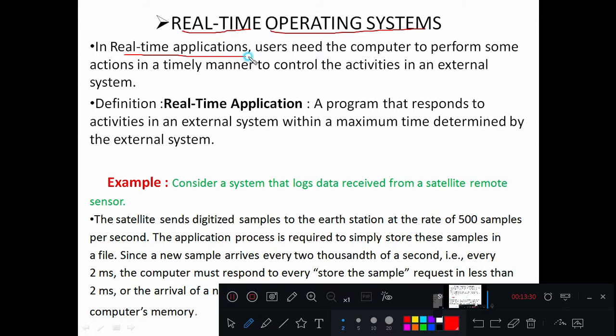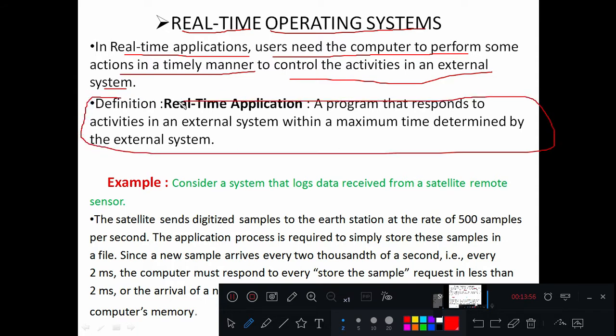In real-time applications, users need the computer to perform some actions in a timely manner to control the activities in an external system, right? So users want the real-time operating system to perform the different operations on a timely basis, to control the activities in an external system. So this is the definition of a real-time application: a program that responds to the activities in an external system within a maximum time determined by the external system.